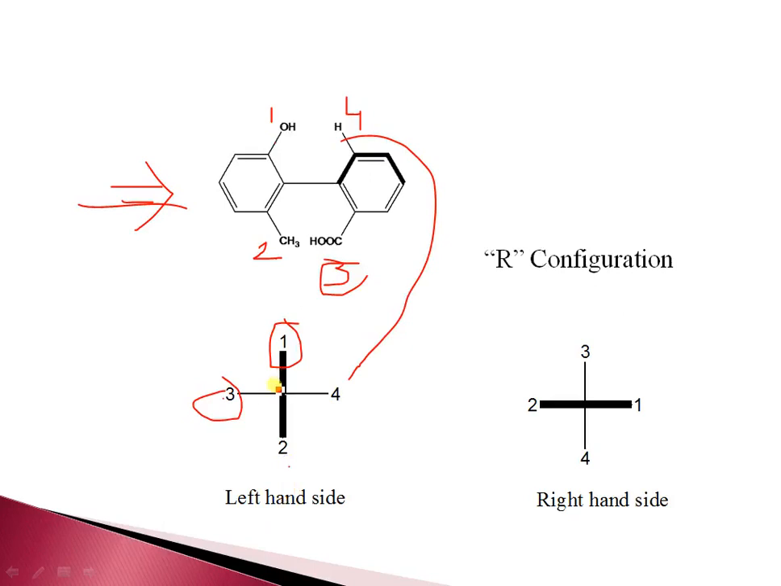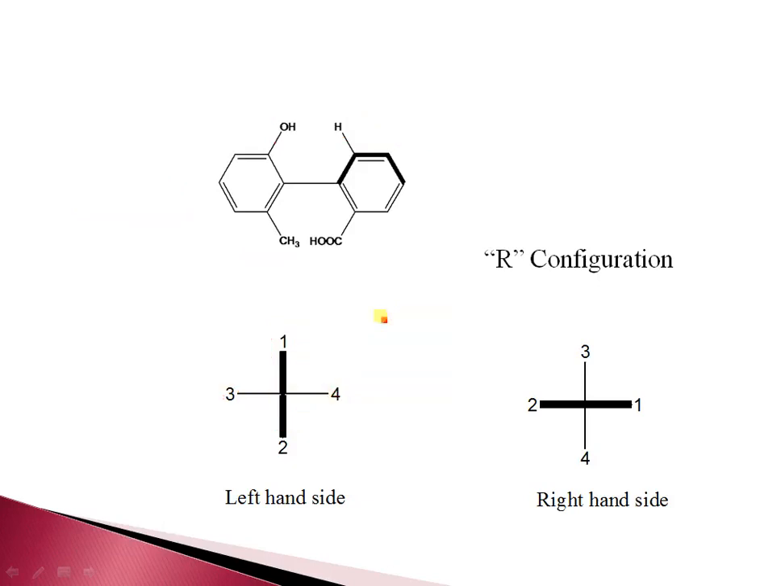And then as per this 1 2 3 4, it rotates clockwise or anti-clockwise, as we are all aware, like 1 2 3, it rotates to the right hand side. This is called the R configuration. In this case, the lowest priority group is on the horizontal line, so it should be the reverse configuration. This rule is not considered for atropisomers.